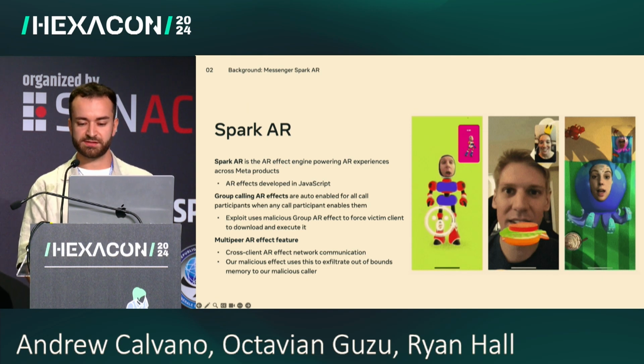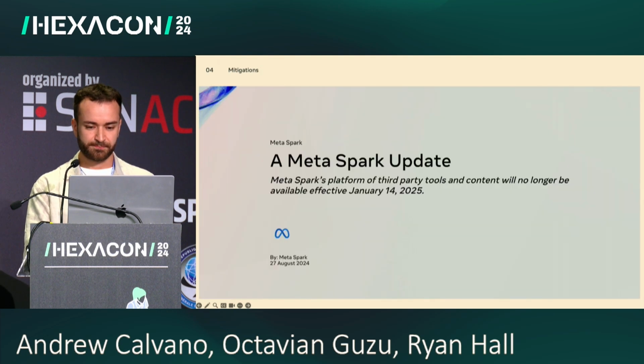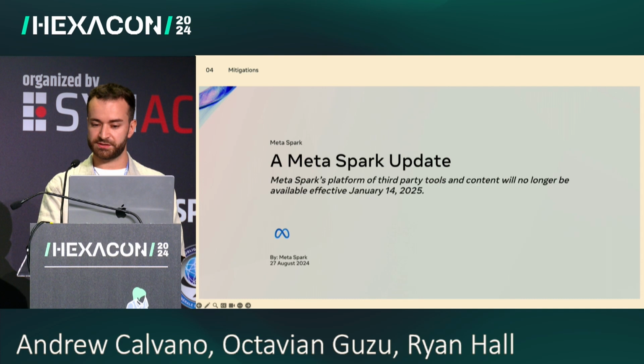On top of that, since clients might need to communicate with each other in such effects, the multi-peer AR effect feature allows developers to exchange messages in their effects. Side note: starting January 2025, Spark third-party AR effects will be deprecated. This is not a security outcome. However, it is relevant for our context as it reduces attack surface.